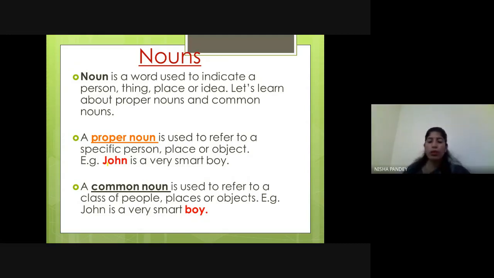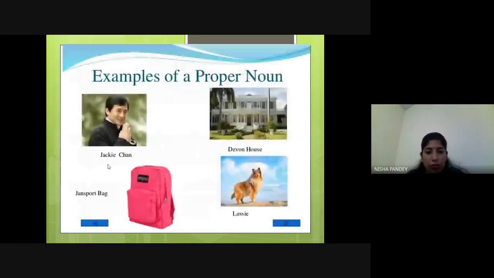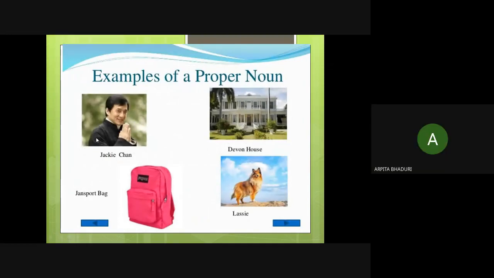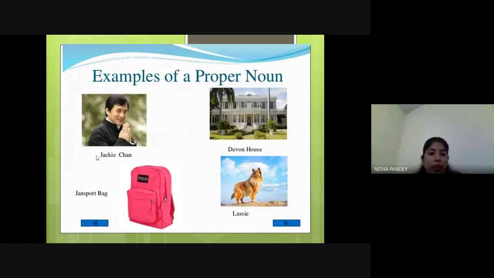Let's see more examples in the form of pictures. So examples of proper noun. Here you can see a man and his name is Jackie Chan. Have you heard about him? He's very famous.